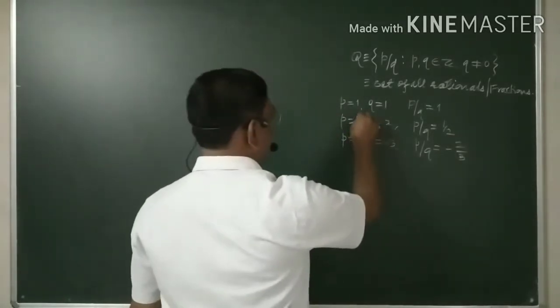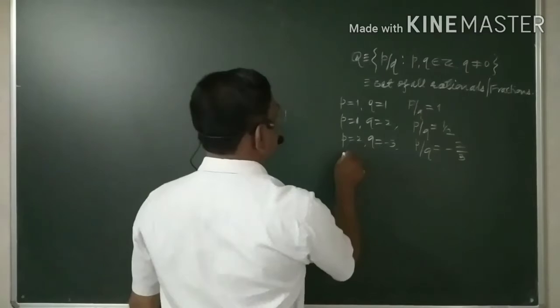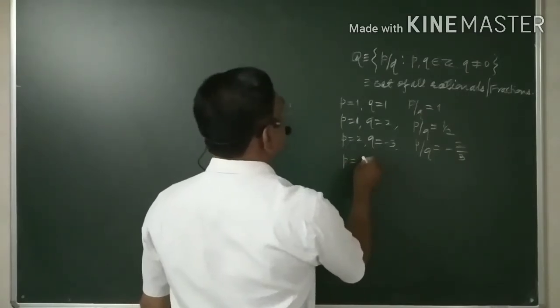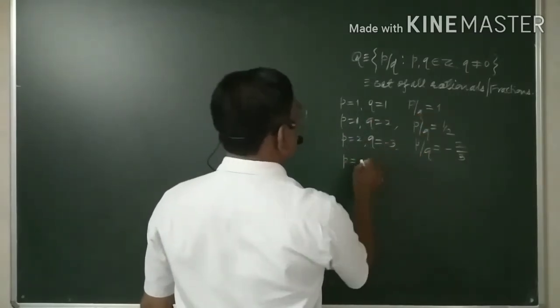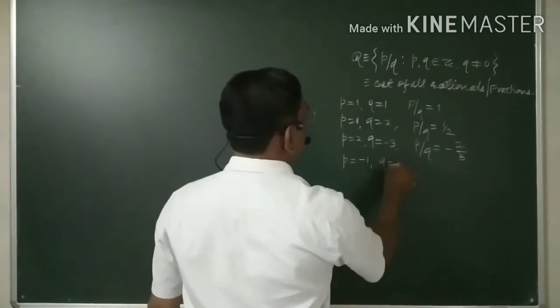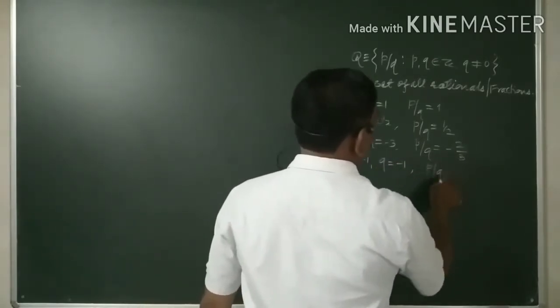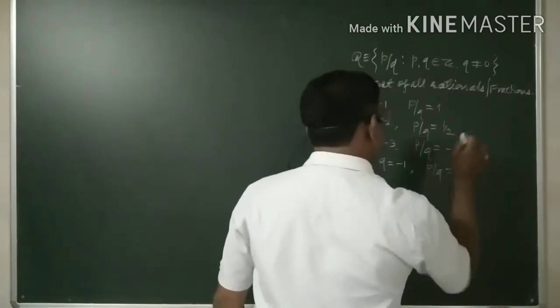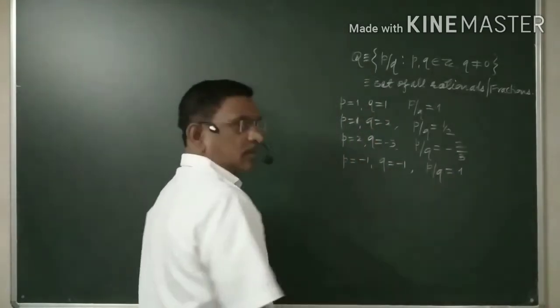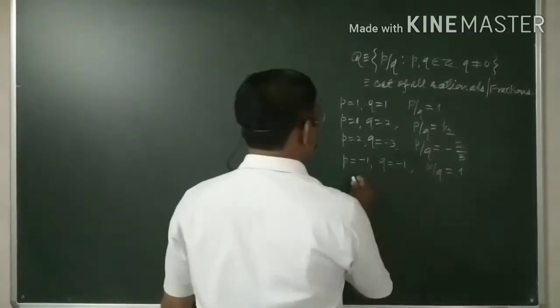If I take the reverse also, p is minus 1 and q is again minus 1, then p by q is again 1. Minus 1 upon minus 1 is 1.